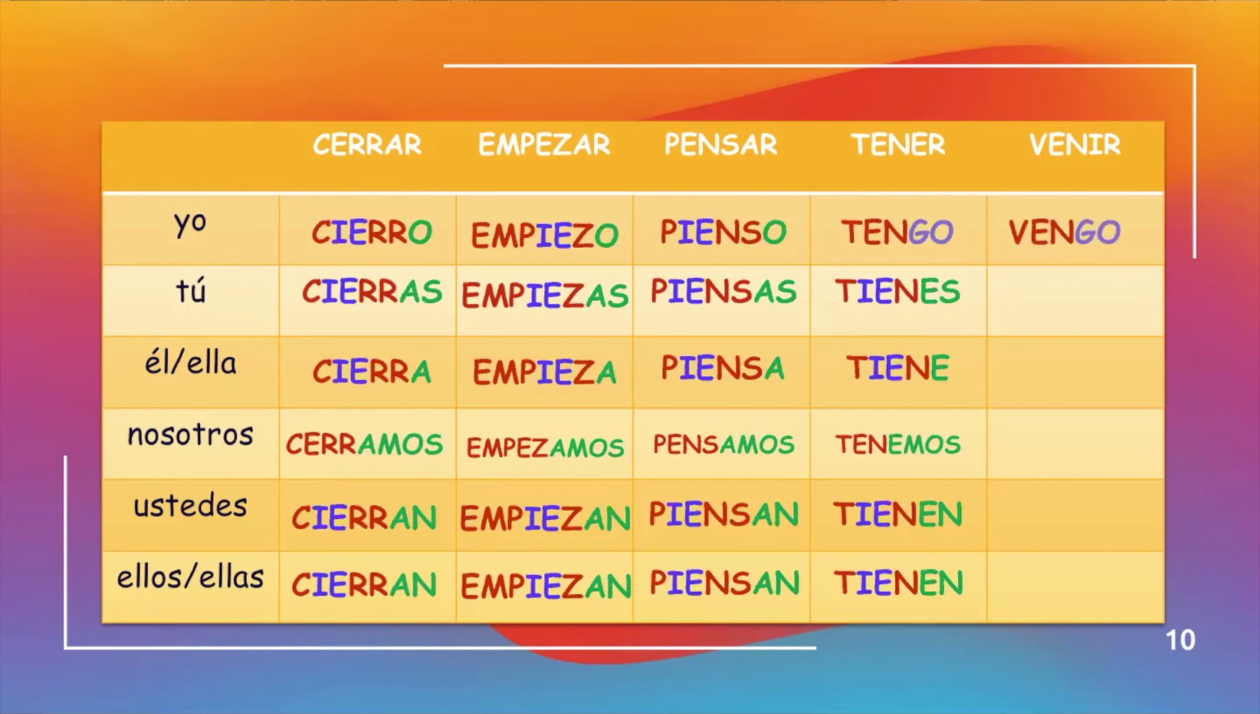Venir, which means to come, is also a go verb. Vengo means I come. Tú vienes, again, goes back to the E to IE pattern. Vienes is you come. Él or ella viene is he or she comes. Nosotros, again, no change. Venimos, we come. Ustedes vienen, you all come. And ellos or ellas vienen is they come.